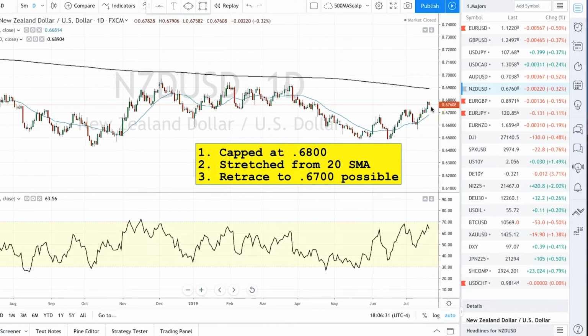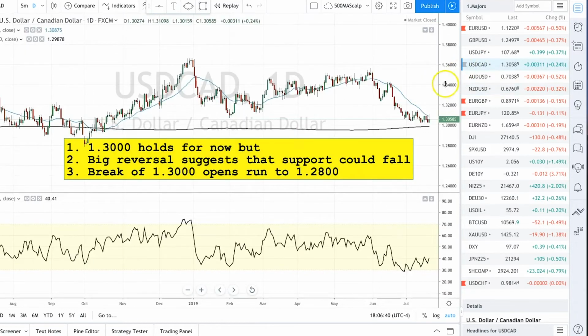We don't have, as I said, any kind of significant data in front of us. Now, the one pair that looks really interesting and very strong is actually the CAD, because here's the interesting story. We've been talking about this 130 support level for such a long time. This is the 500 SMA, which is also right around here. This is a massive amount of confluence of levels for dollar Canada. It has flirted with it for the last couple of weeks. We were basically coming down close to 130, then bopping back up to 131.